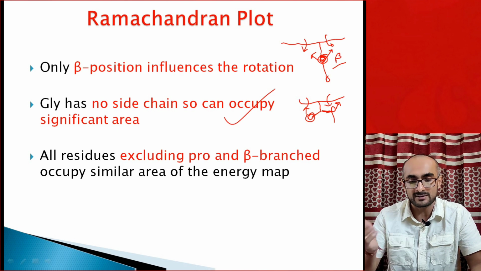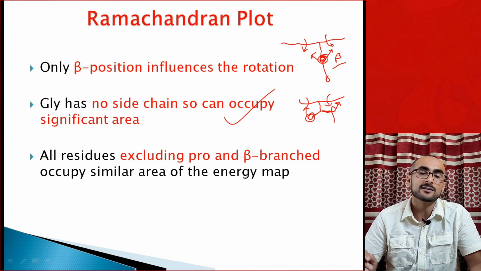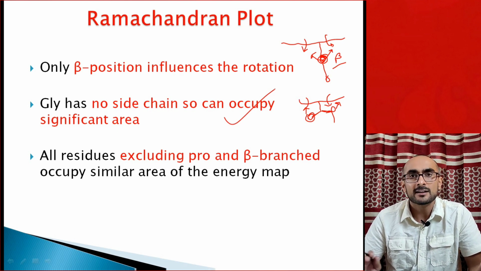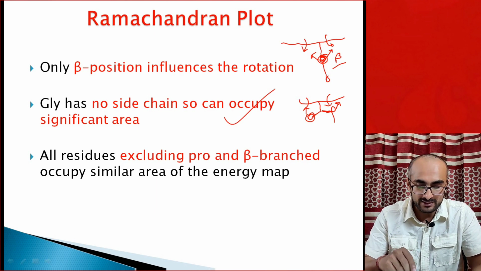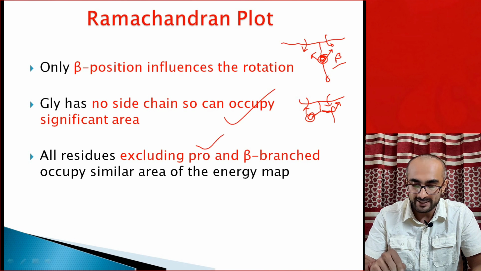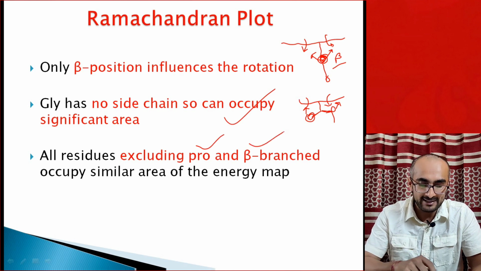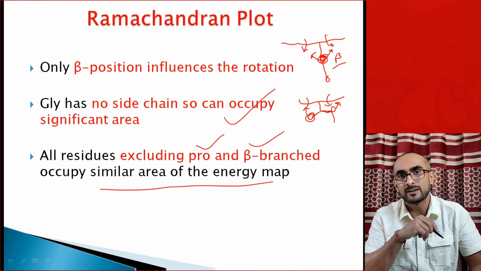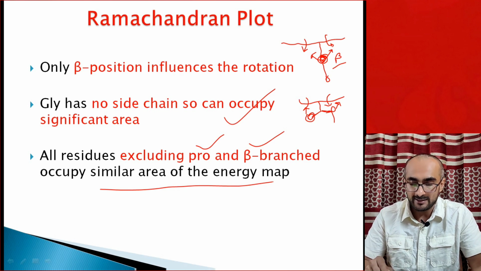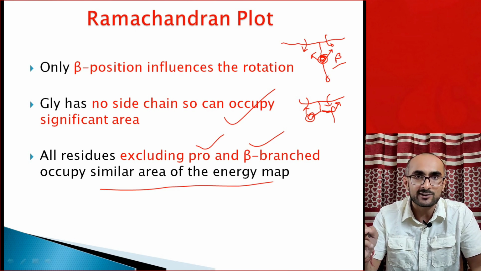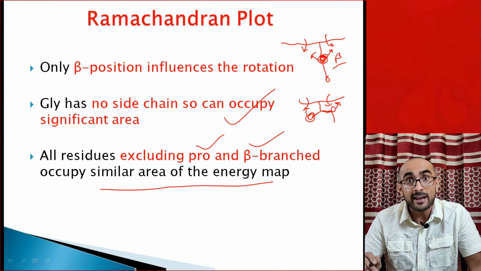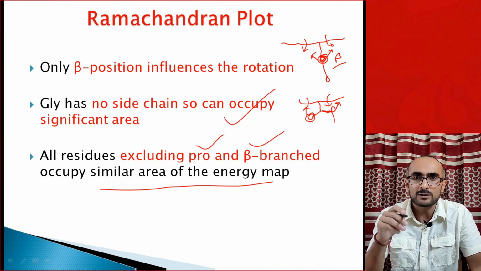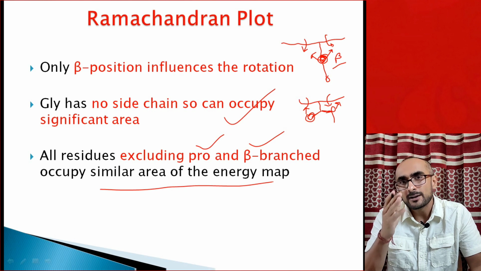Most of the conformations from minus 180 to plus 180 degree of phi psi are permitted in glycine, and all residues excluding proline and beta branched occupy a similar area in the energy map. For example, lysine has a long side chain, or you say arginine or alanine, because in all these cases you have a beta position.